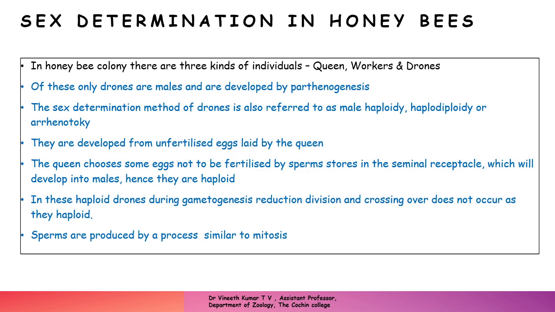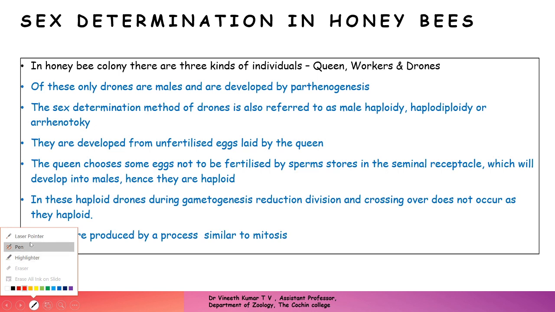During spermatogenesis, the usual process of meiosis will not happen, because the usual meiosis is a reduction division. In a drone which is haploid, if reduction division happens, the chromosome number will go down by half again. As a result, a proper haploid gamete will not be formed if meiosis happens. So they have a special type of meiosis where there is no recombination, no crossing over, and no reduction division. Such a division is more or less similar to mitosis.